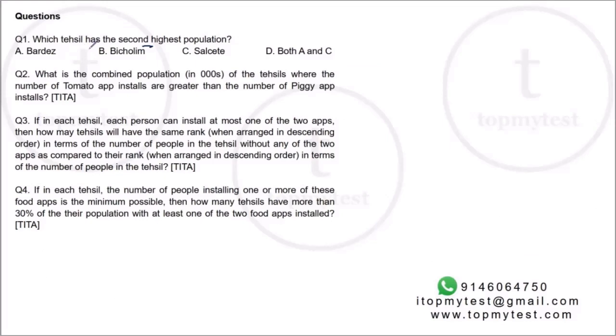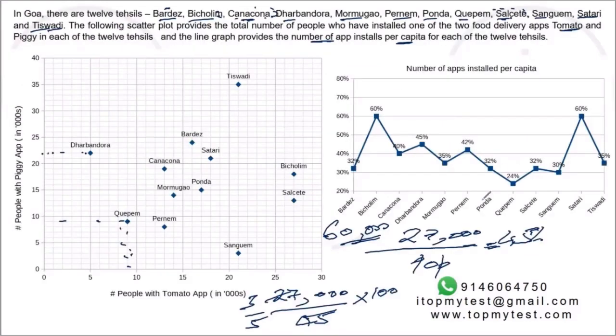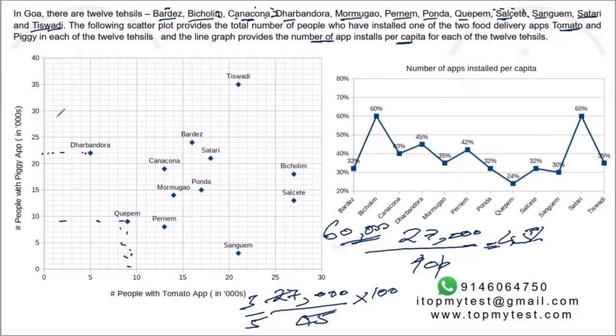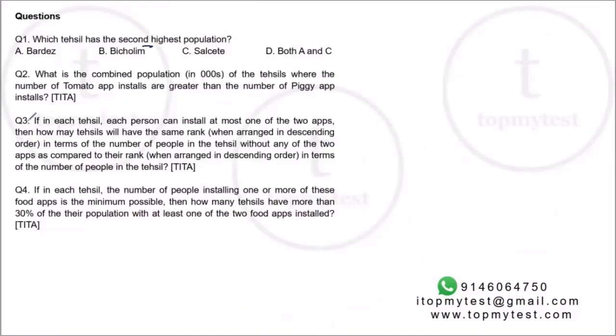Right? So we need to rank on the basis of population. So we have to do this calculation. Second is, what is the combined population of tehsils where the number of tomato app installed is greater than the number of piggy app installed. So I need to check where tomato is, which means this x-axis is more than the y-axis. And then for those, calculate the population, which again, if you work the first question neatly, the second question can be done pretty easily. Question number 3.